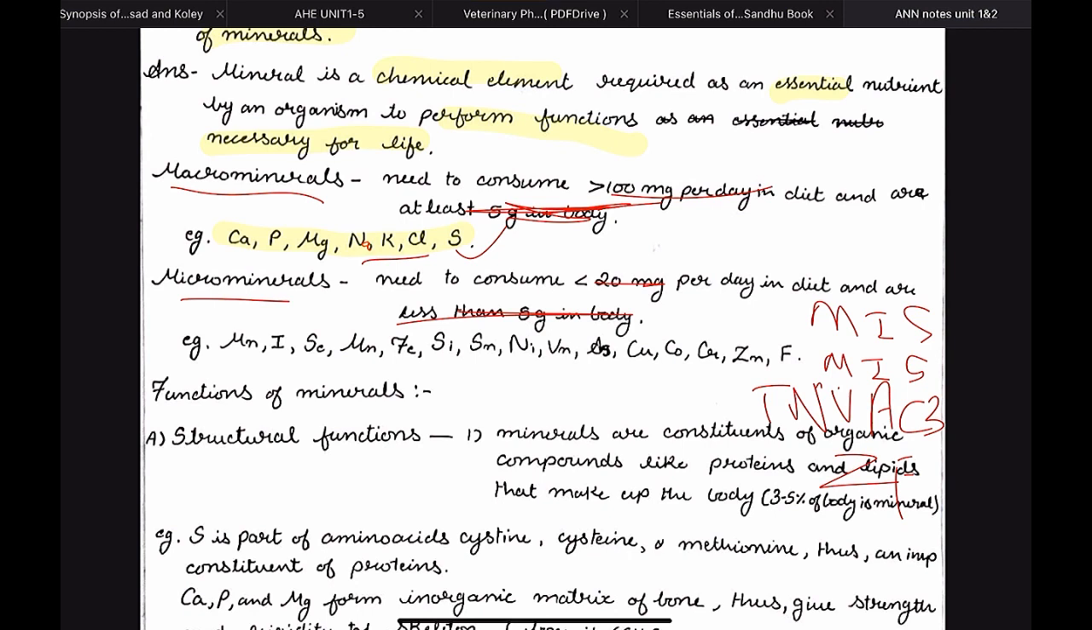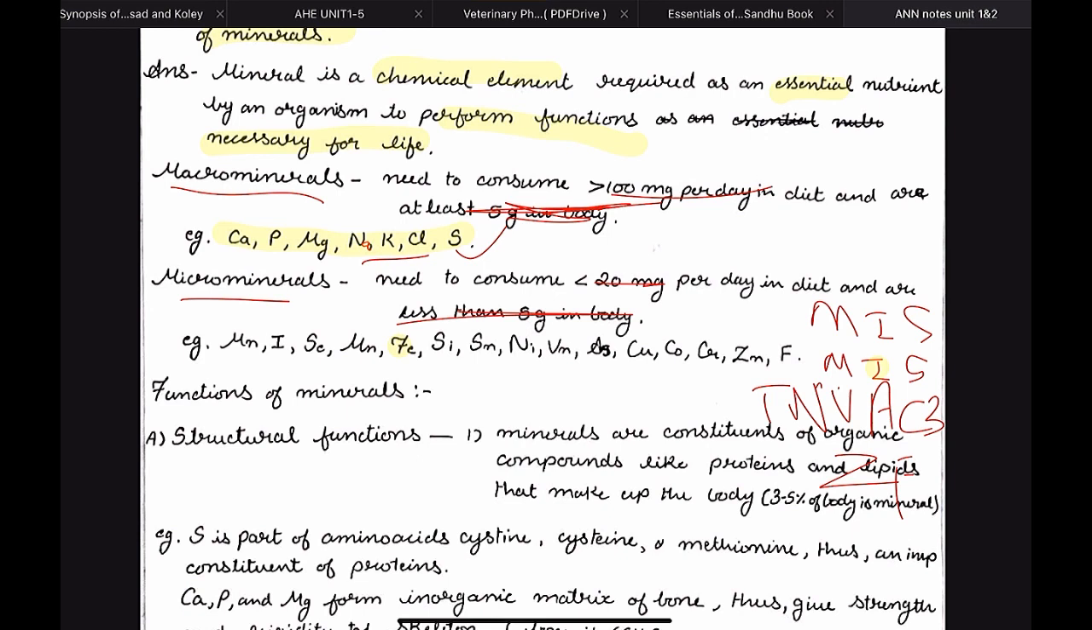MIS. So we have 2M, 2I, 2S. Okay, so we have manganese, iodine, selenium, molybdenum, iron, and silicon. One I stands for iron, even though the formula is Fe. Then we have T and VAC3, Tanvas 3.